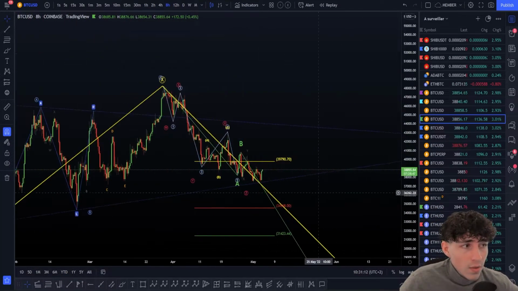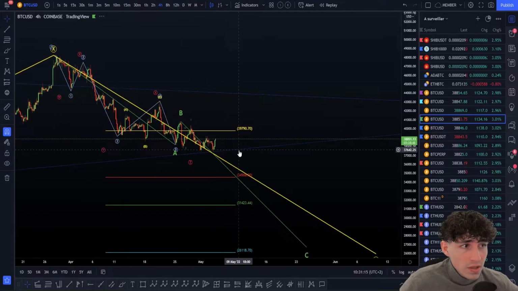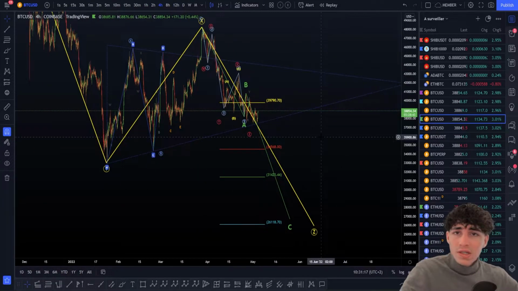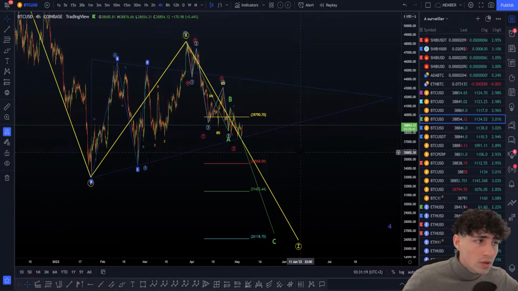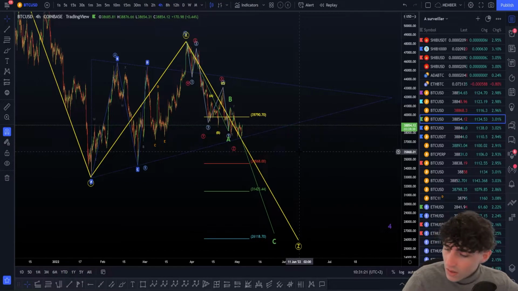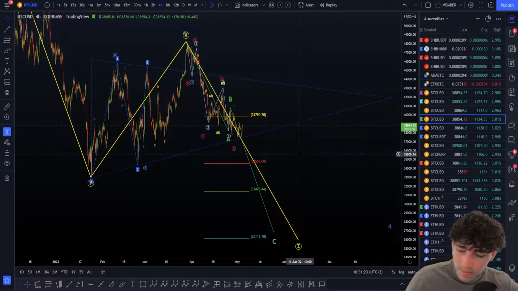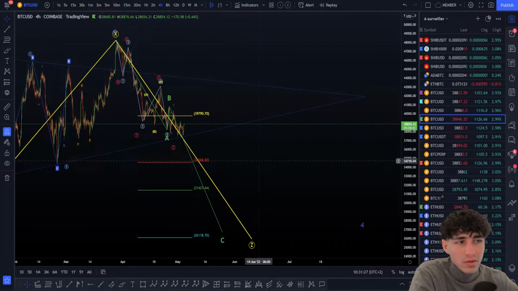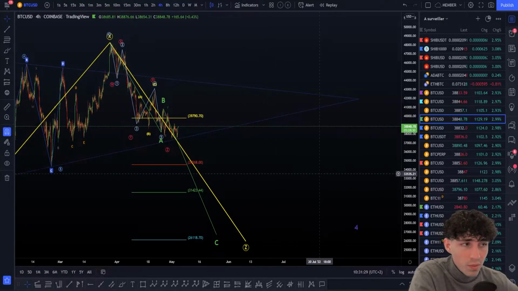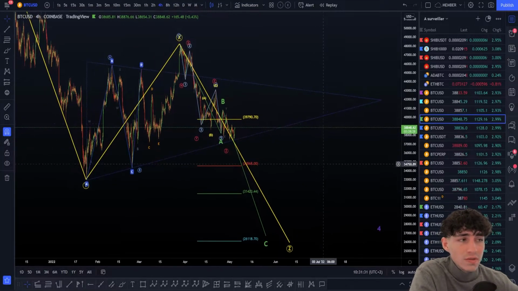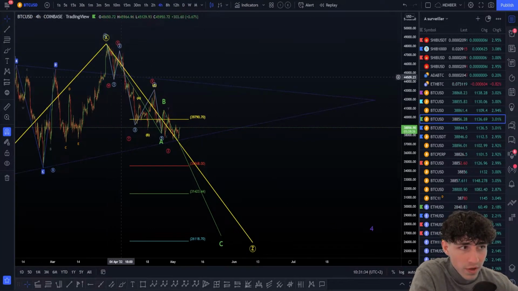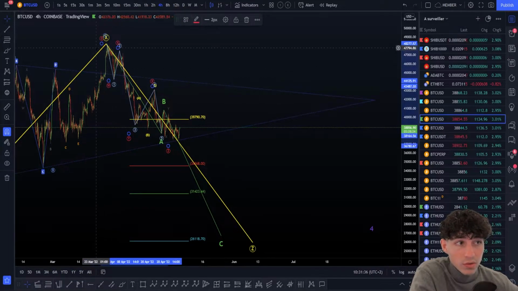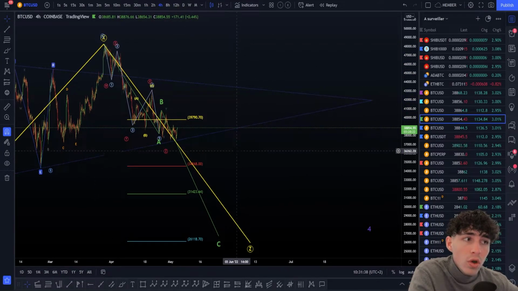Now, what we have to the downside here in the Z wave, for now I'm trying to keep it really easy. I'm not trying to say, hey, I'm going to take the WXYZ or something like this to the downside. The ABC zigzag is the easiest correction pattern you're going to get on the market with Elliott Wave. So that's why I'm taking this one. We have a possible sideways impulsive here. As you can see, this is also a possible WXYZ to get something a bit more complex next, but it's a possibility.